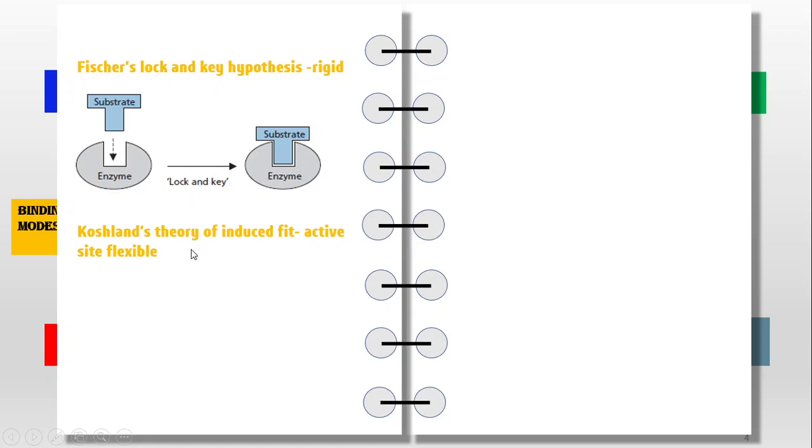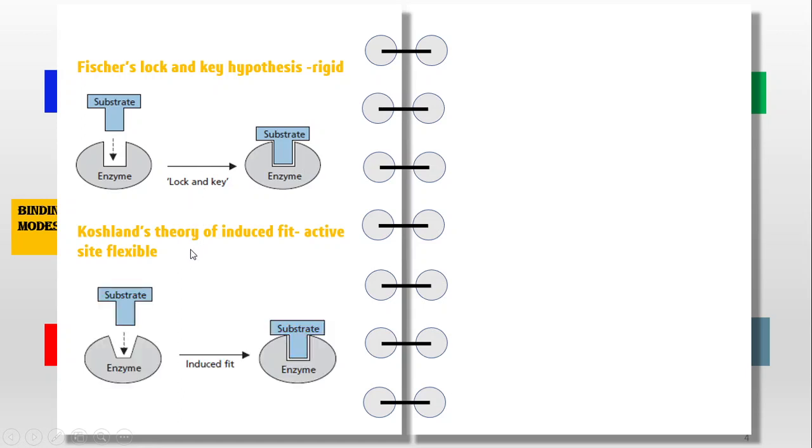In Koshland's theory of induced fit, both can change their shape or conformations in all possible ways to account for a perfect fit. That is, both the enzyme and the substrate are flexible. It is also known as induced fit theory. Now, we can look at the process of drug design. There are two methods of drug design, structure based and ligand based methods.